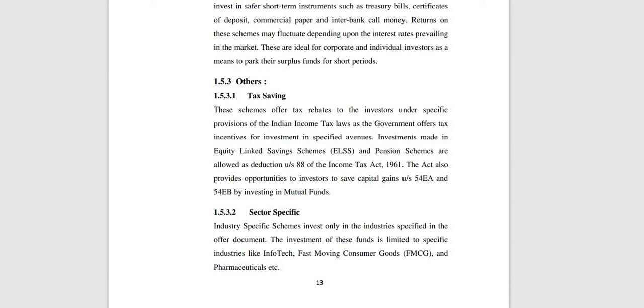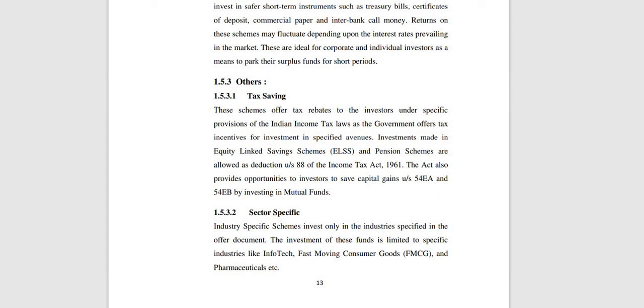Each time one buys or sells units in the fund, a charge will be payable. This charge is used by the mutual fund for marketing and distribution expenses. Suppose the net asset value per unit is 10 rupees and the entry fee is 1%.